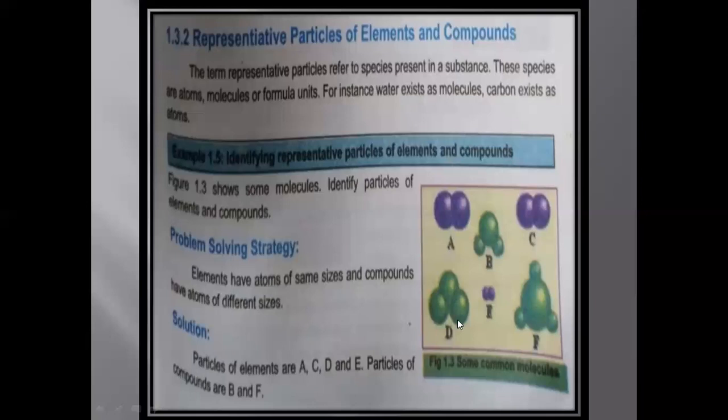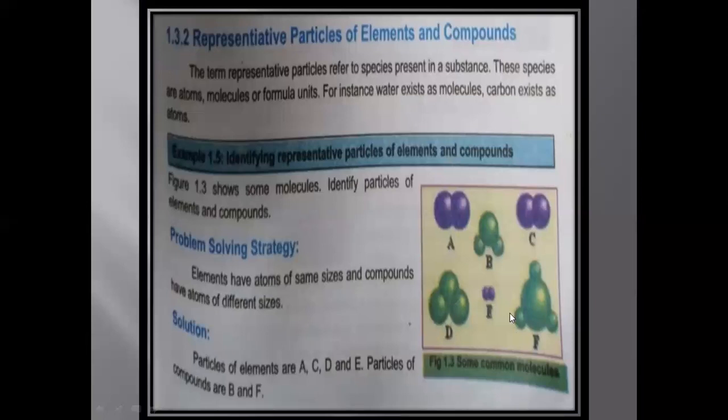So similar atoms combined together in a molecule is called an element. So D is again an element. F, the center ball is big and the side three balls are small. So this is a molecule which is made up of different atoms. This is a compound.